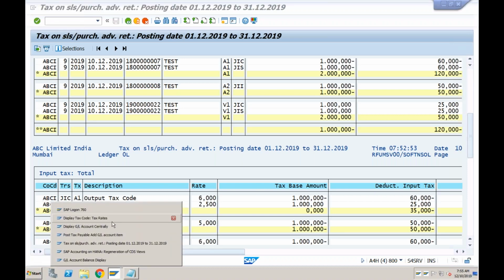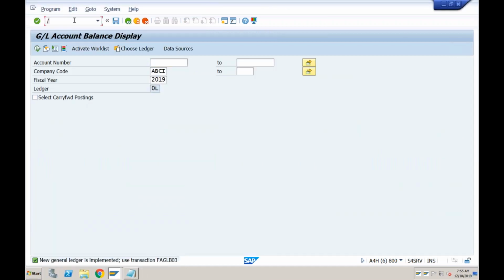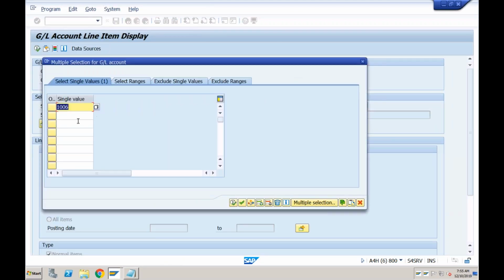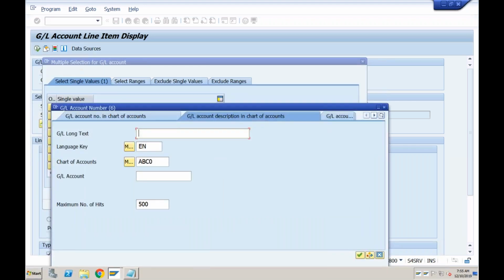Let's go to FBL3N. Okay, and I want to see the balance of 1006, 1004, 1005, and 2014, right? Starting from 4, 2015, and 2016. Let me see if I'm correct.